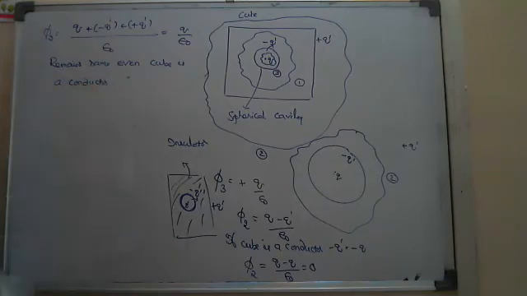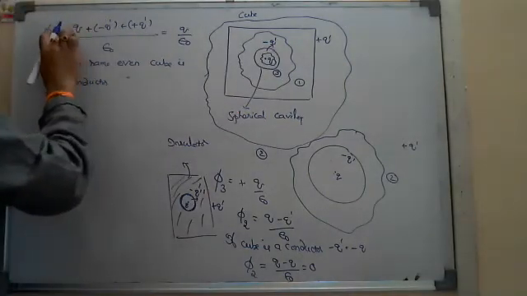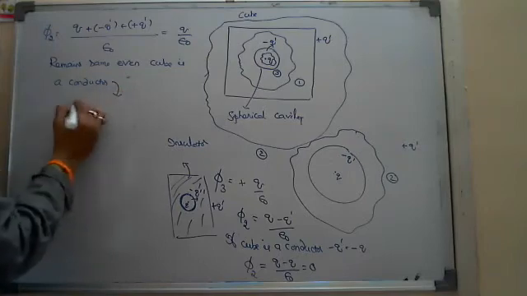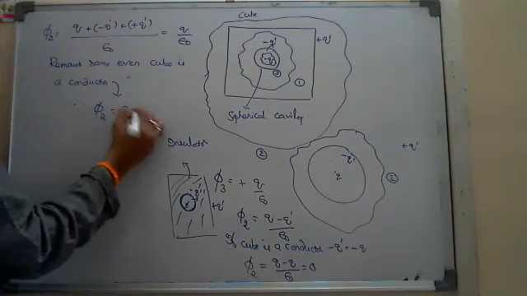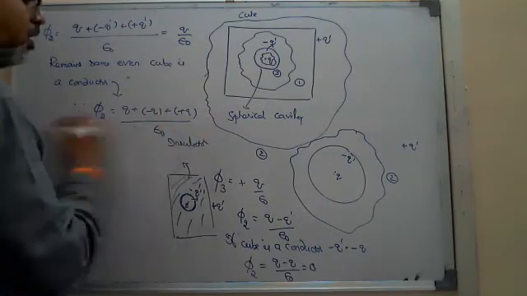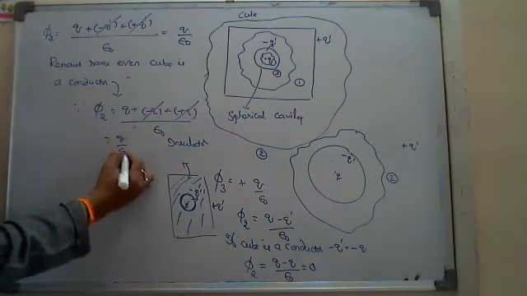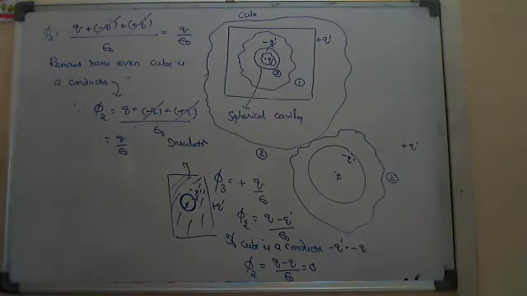Okay. Why? Because even though the cube is a conductor, that minus q dash will be same q only. So we have to write here, since phi 2 is equals to q plus this is minus q plus that is plus q divided by epsilon. Altogether these two get cancelled here. That's why it will be q by epsilon naught only. Okay. This is one model if they give some cavity to the surface. Okay, means we have to apply what? The method of induction here if there is a cavity. Okay, this is one model, Nana.